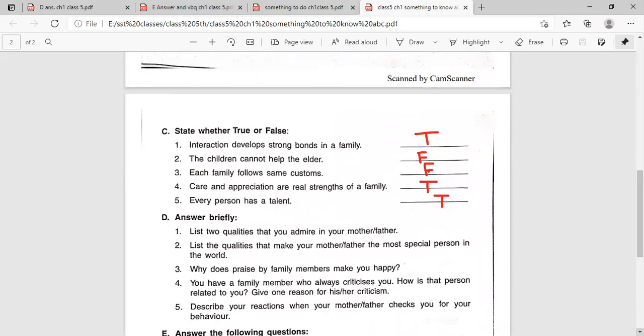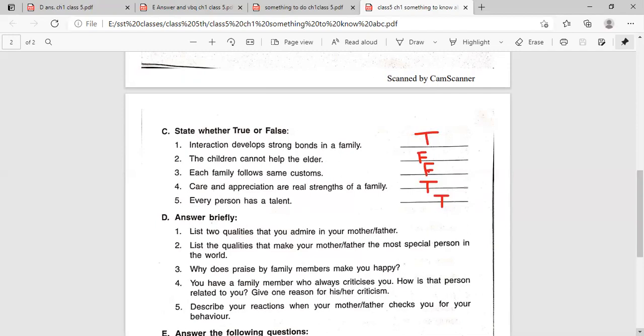Part C, state whether true or false. First question, interaction develops strong bonds in a family. This is true. Second question, the children cannot help the elder. False. Third question, each family follows same customs. False. Care and appreciation are real strength of the family. True. Every person has a talent. This is also true.